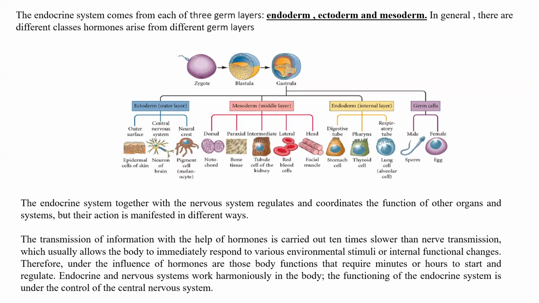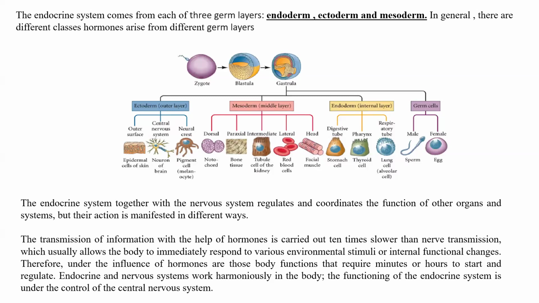If we are talking about the endocrine system, we should say that transmission of information with the help of hormones is carried out 10 times slower than nervous transmission, which usually allows the body to immediately respond to various environmental stimuli or internal functional changes on the base of what we have, the reflex reaction.